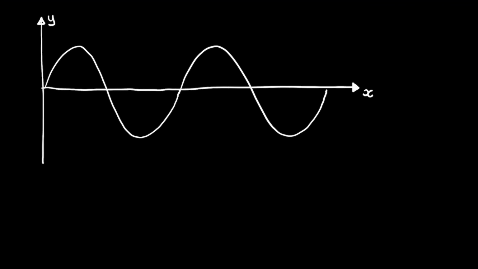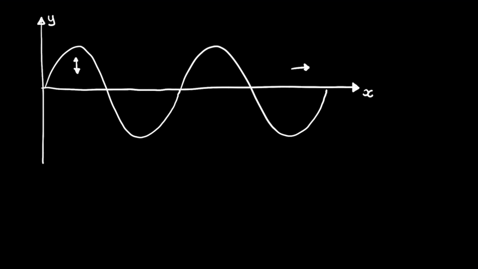And let's call this axis the y-axis. And we can see that this wave is traveling sort of in this direction here. It's traveling down the x-axis, but it's oscillating in the y-axis. So this is a transverse wave. The oscillation direction is perpendicular to the direction of energy transfer.